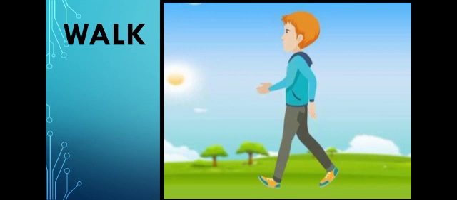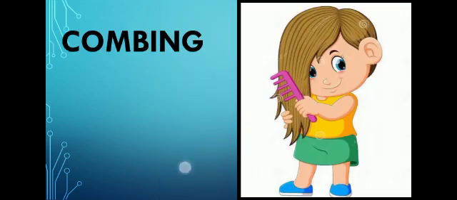Now in this picture, a boy walks in the garden. So the word is walk, and walk is also a verb. Now the next picture is a little girl. She has beautiful hair and she is combing her hair. So combing is also a verb.